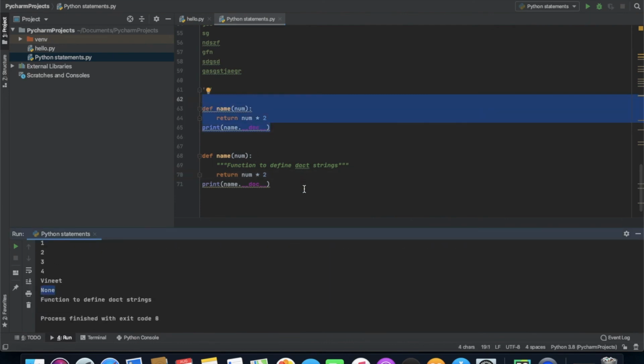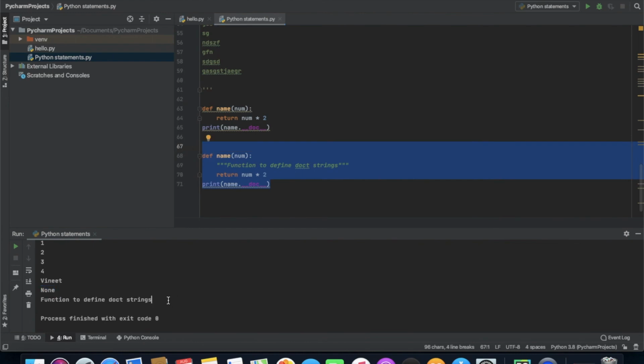Now we have defined a docstring, so it is giving us: function to define docstring. So this is what we wanted to discuss about docstrings in this tutorial. That's the only basic thing you need to know about docstrings. There's nothing else complicated combined with this that you should know about. So this is the basic approach.